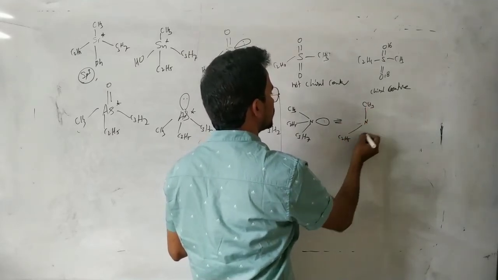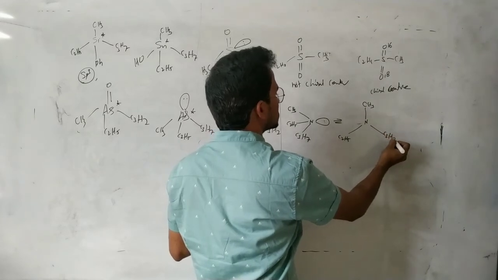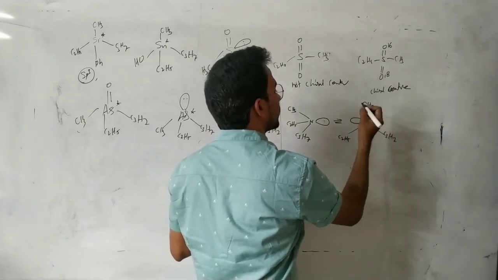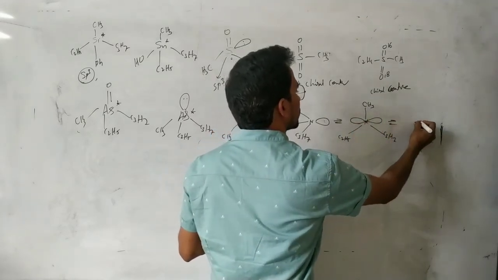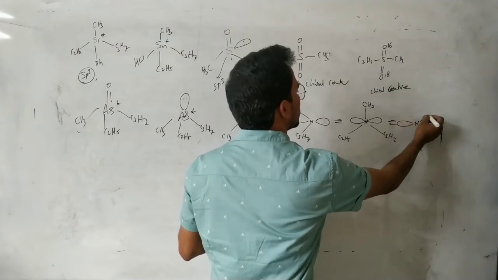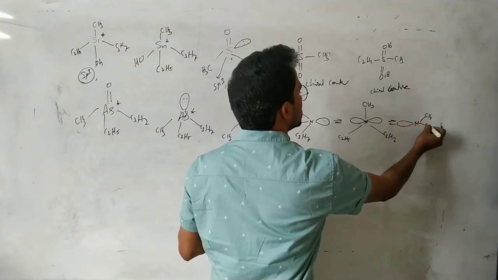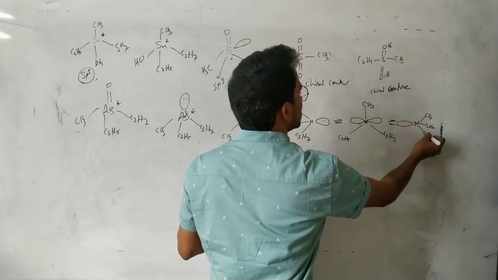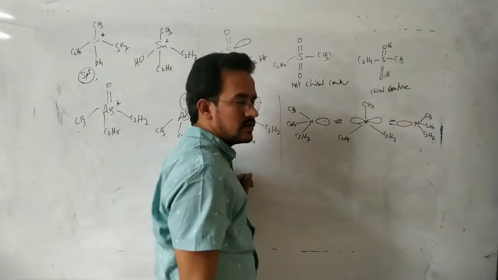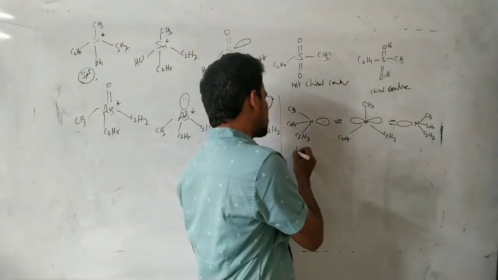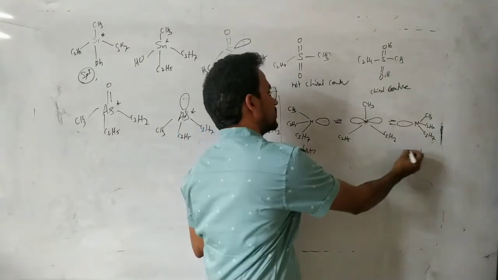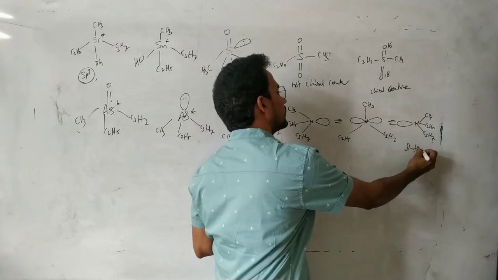With CH3, C2H5 and C3H7 on nitrogen, this pyramidal structure, let us say the dextro form, converts to the levo form.